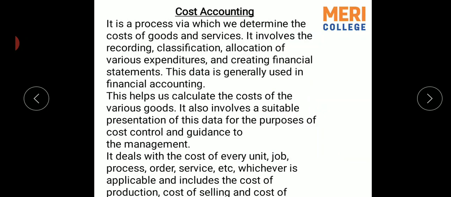It is a process by which we determine the cost of goods and services. It involves the recording, classification, and allocation of various expenditures, and creating financial statements. This data is generally used in financial accounting. So it can be said that cost accounting provides a basis for financial accounting, and it helps to determine the selling cost of the product.